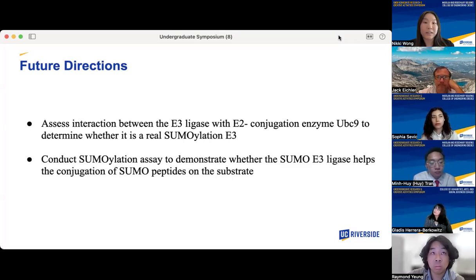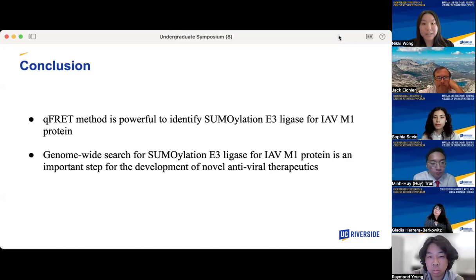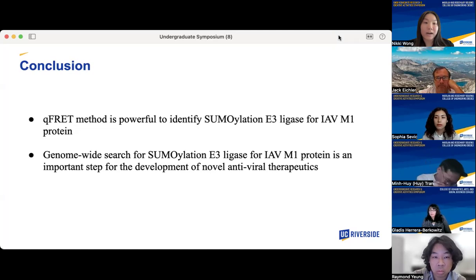peptides on the substrate. So in conclusion, qFRET technology is powerful to identify SUMOylation E3 ligase for IAV M1 protein, as evident from the results, and a genome-wide search for SUMOylation E3 ligases for IAV M1 protein is both important for research as well as for the development of novel antiviral therapeutics.